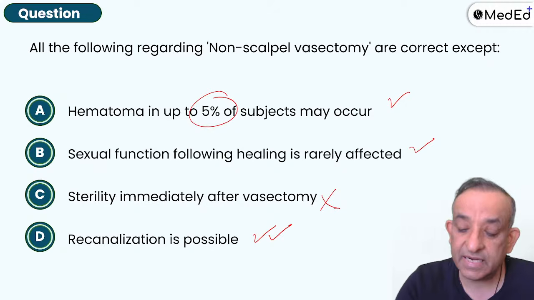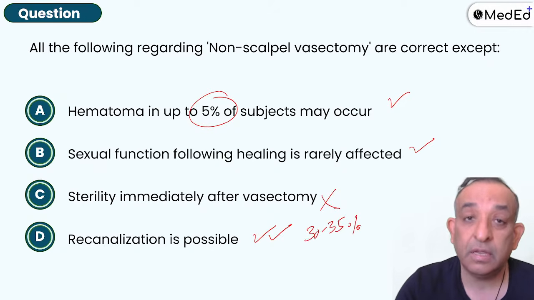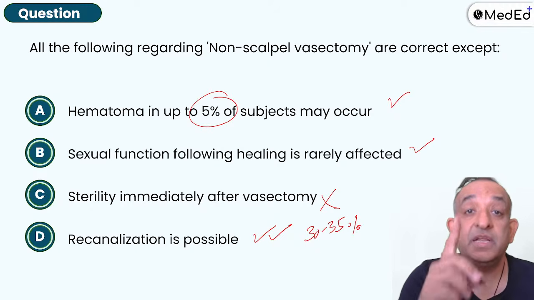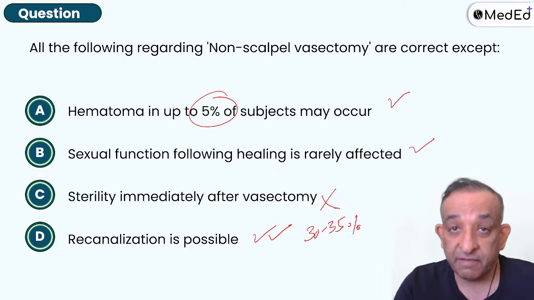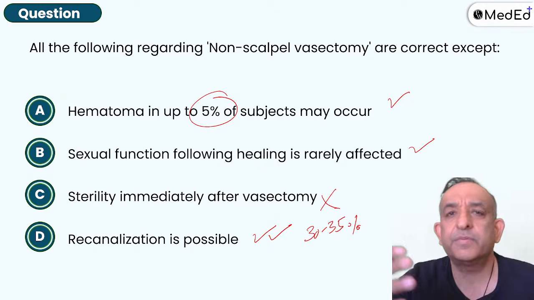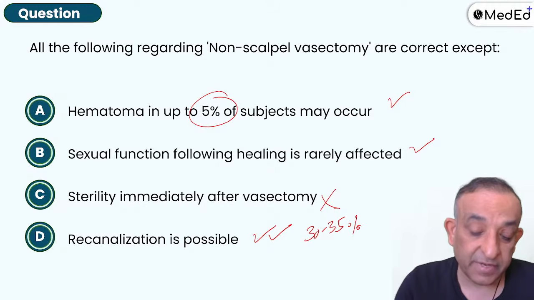The success is not very great. I would say 30 to 35% is the re-anastomosis success. My surgeon friends might not agree. They may say up to 50%. But re-anastomosis of tubectomy is up to 80% successful. For vasectomy, 30-35% is the trend, what people answer. Some people say up to 70%, 50% also. So sterility is not immediate after vasectomy.